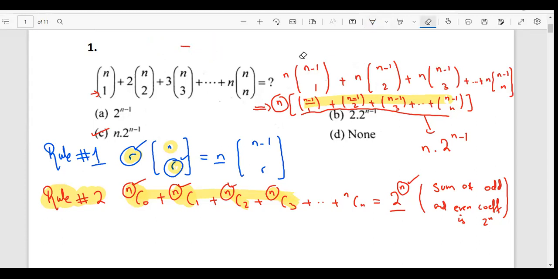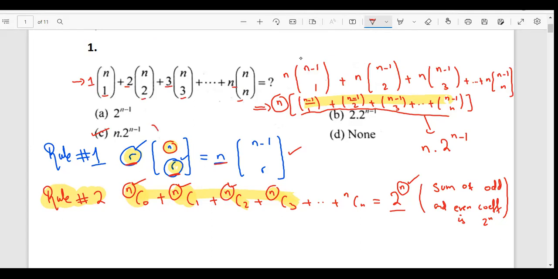Rule number one was that if this number right here and this number right here are the same, and if this is n, I can write it n into n minus 1 CR. This is going to be the rule. I could see that I have 1 and 1, 2 and 2, 3 and 3, n and n.